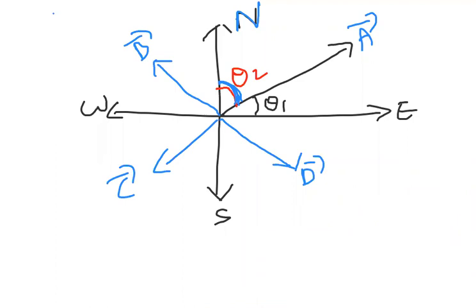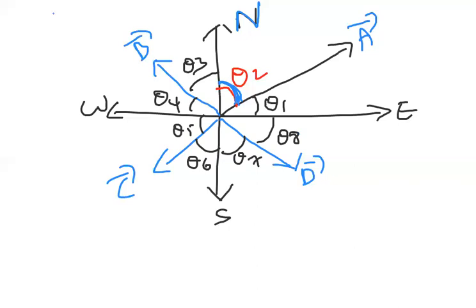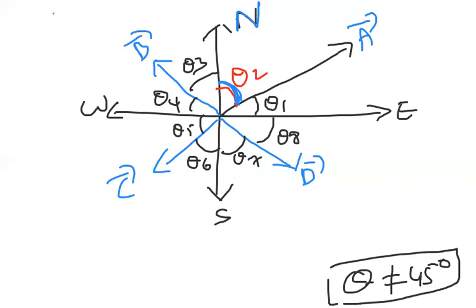So theta 1, theta 2, theta 3, theta 4, theta 5, theta 6, theta 7, theta 8. Total 8 angles I am taking here. The condition is that no angle is 45; all the angles are other than 45.